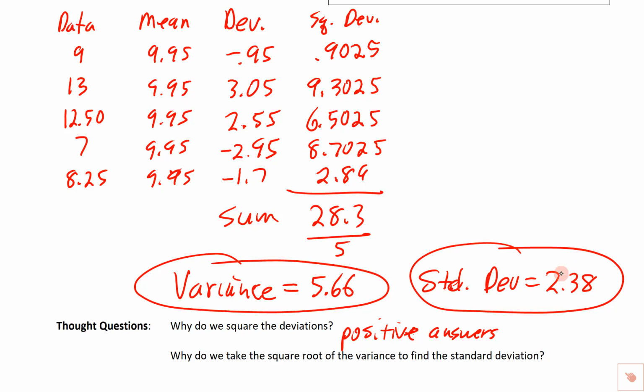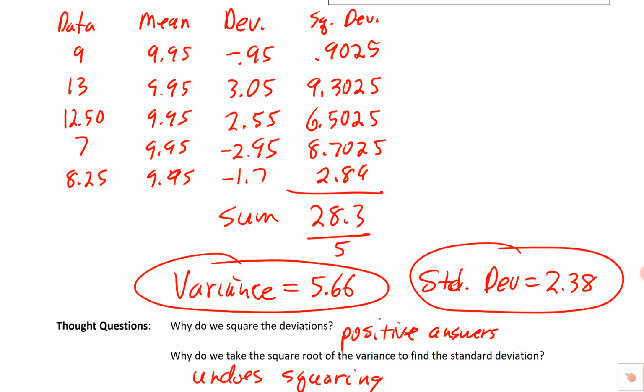So if you think about it for just a second, this all comes back to these ideas that we've been talking about from the beginning of 7th grade, and that is inverse operations. When we squared these deviations, we want some way to undo that, and the way we undo squaring is we take the square root. Okay, so why do we take the square root? Because it undoes squaring. So it kind of gets us back into a unit or a way of measuring things that makes a little bit more sense.